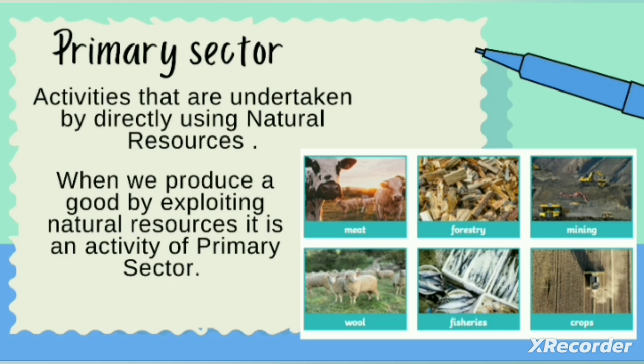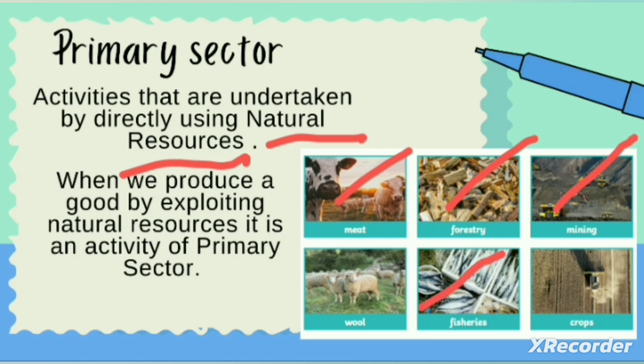The primary sector is the one where the activities are undertaken directly by using natural resources. It includes animal husbandry, forestry, mining, fishery and producing crops. The primary sector basically means when we produce our goods by exploiting the natural resources. That's why it's also called a primary sector.